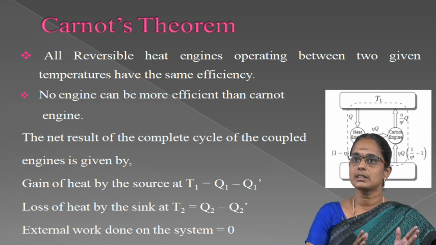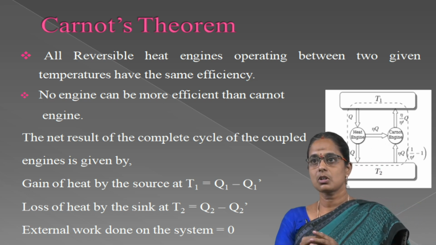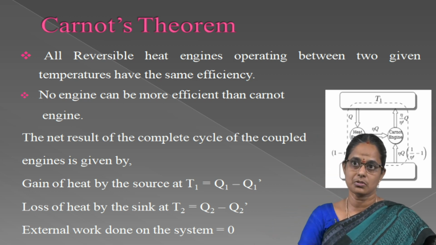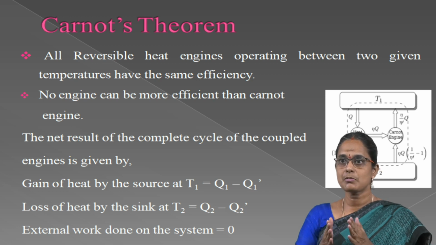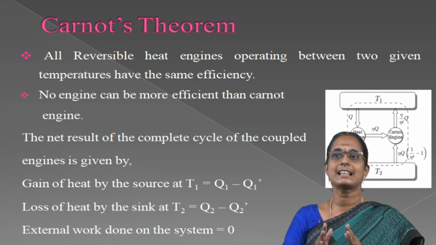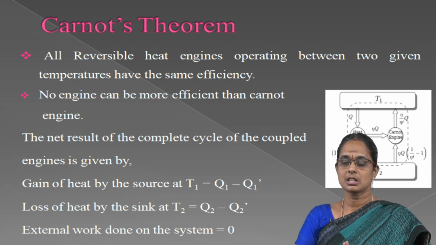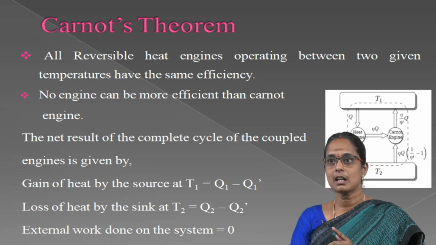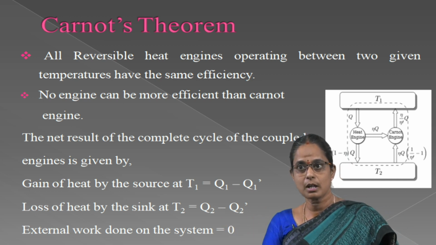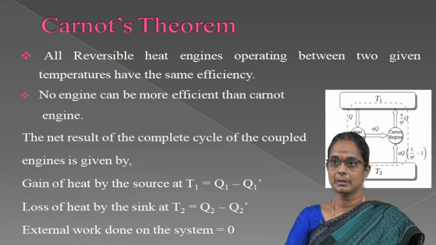Now, if the two engines are coupled together so that I drives R backwards, and suppose they use the same source and sink, the combination forms a self-acting machine in which I supplies external work W and R absorbs this amount of work in the reverse cycle.